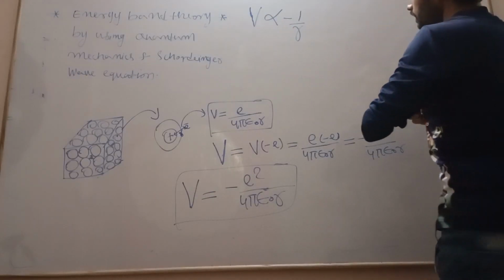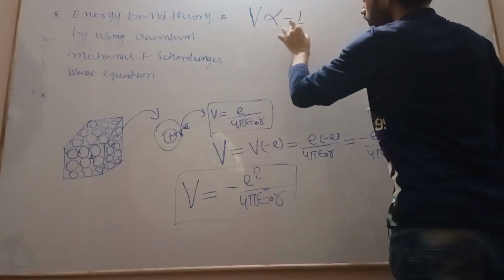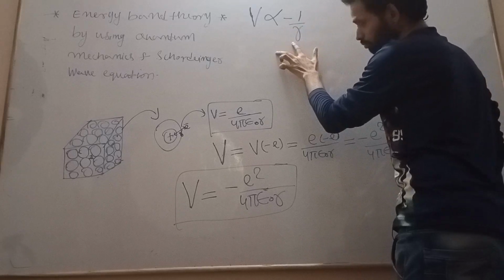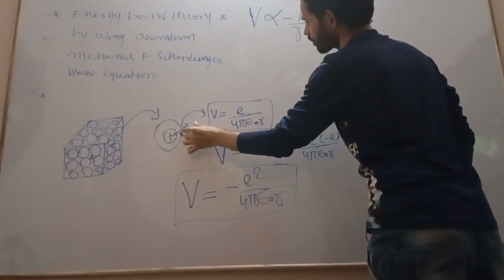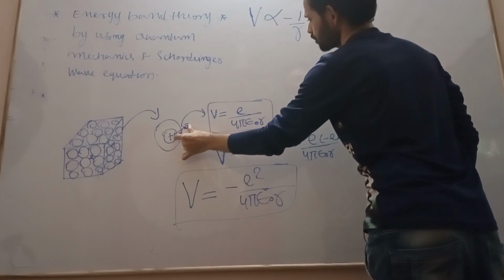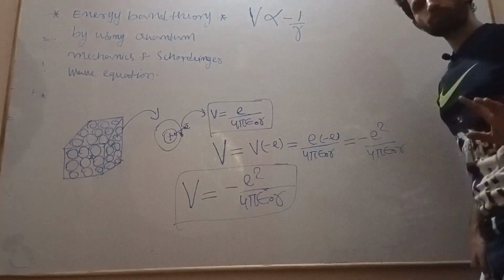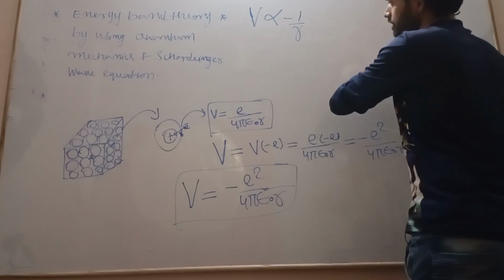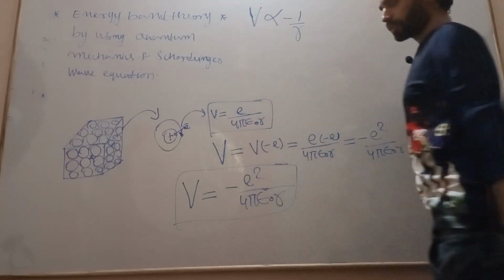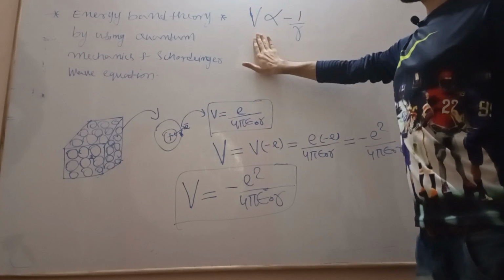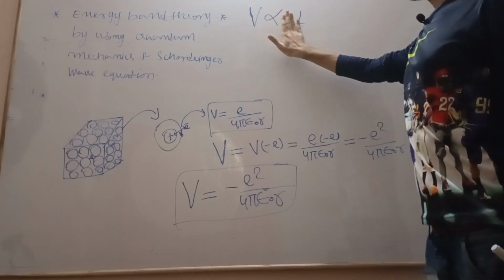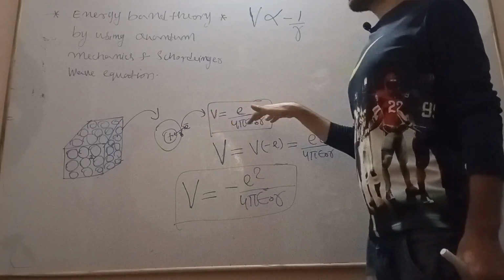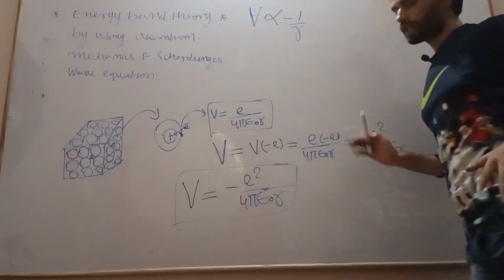Now if this is inversely proportional to r, where r is the distance between the nucleus and the particle, let us see what happens as this distance increases. Does this potential increase or decrease? This potential decreases as r increases, but potential energy increases as r increases.